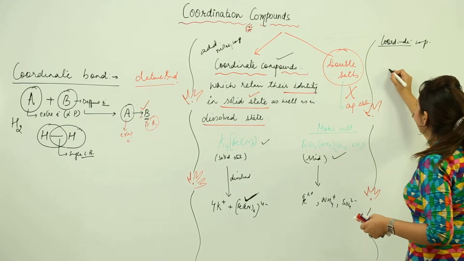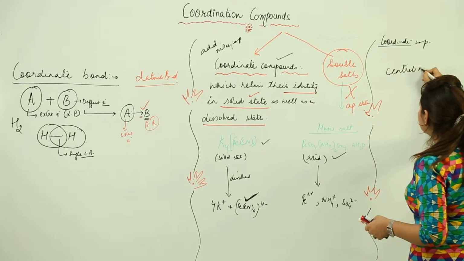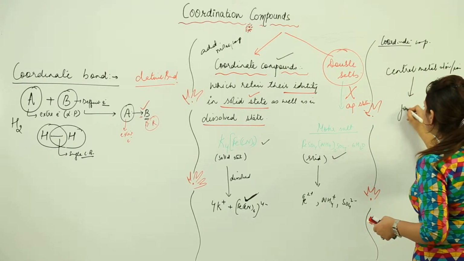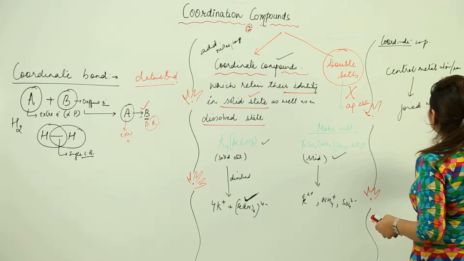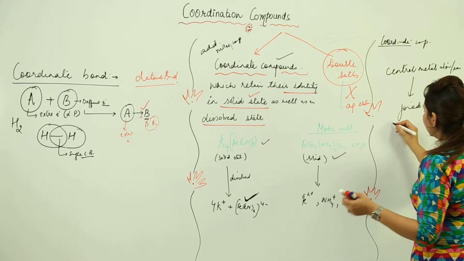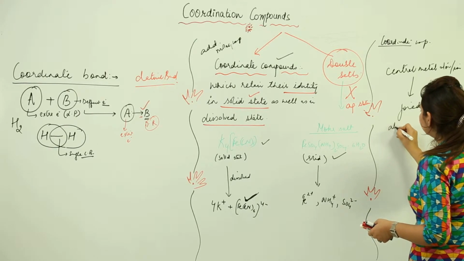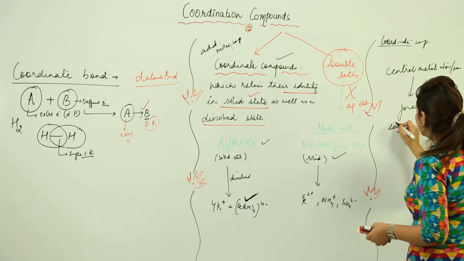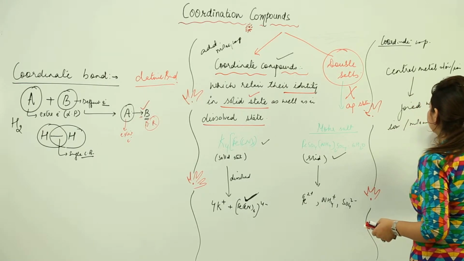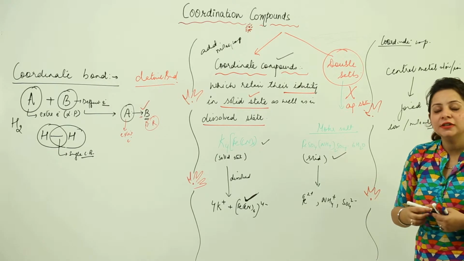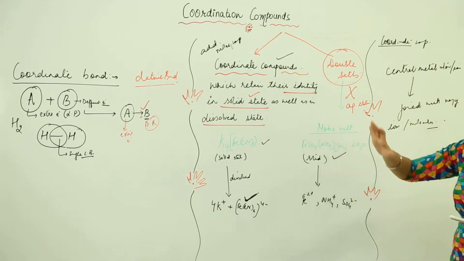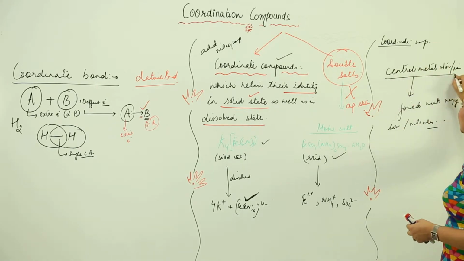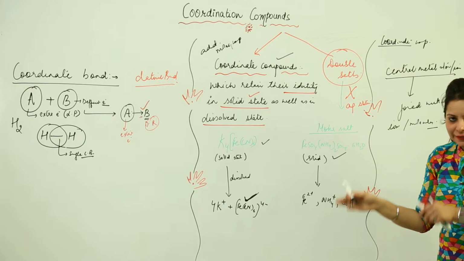So in this there is a central metal atom or ion, and it is joined with many atoms, ions or molecules. So this is what a coordinate compound is. That means there is a central metal atom. It is a definite thing that a coordinate compound is going to possess the central metal atom or ion, right.